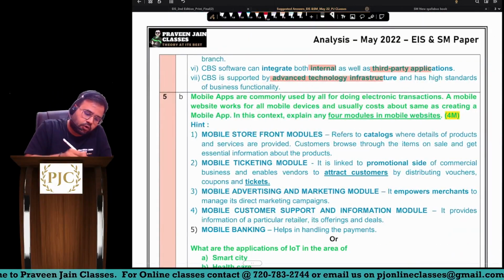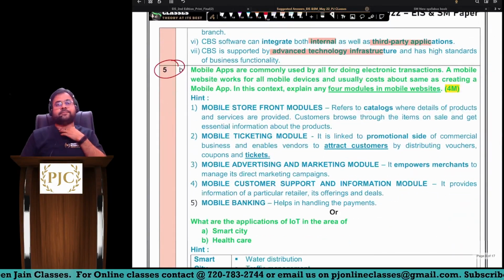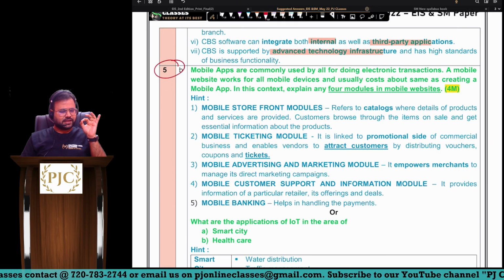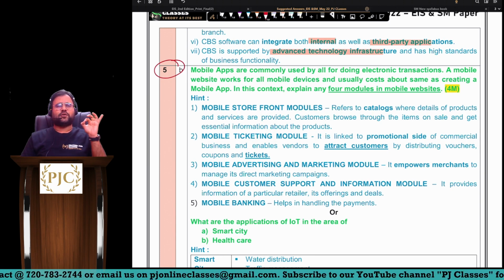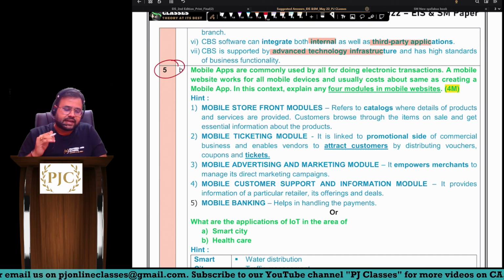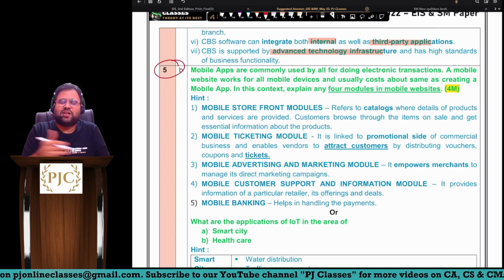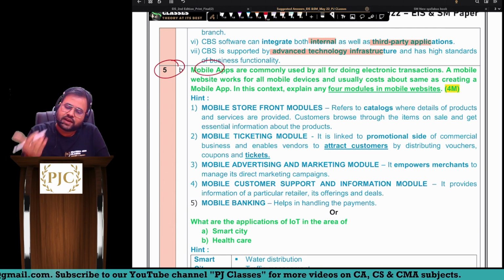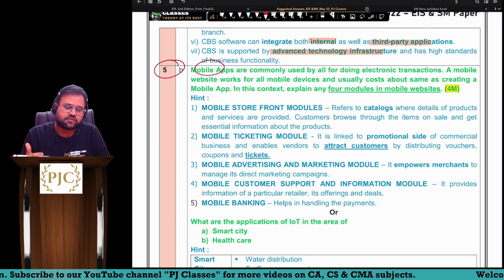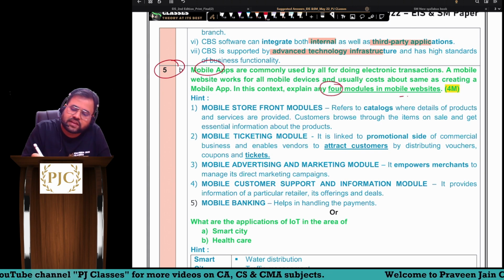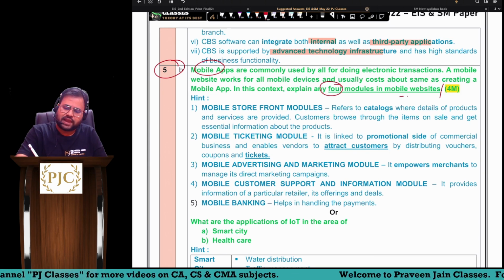Next, laddu question I can say 5B. Now, from the last two attempts I was continuously telling students that this is a very important question, very important question. And in this exam it has turned out. So again, all these mobile apps are commonly used by all for doing the electronic transaction. A mobile website works for all. So here in this context, explain four modules in mobile websites, or you can say mobile apps.